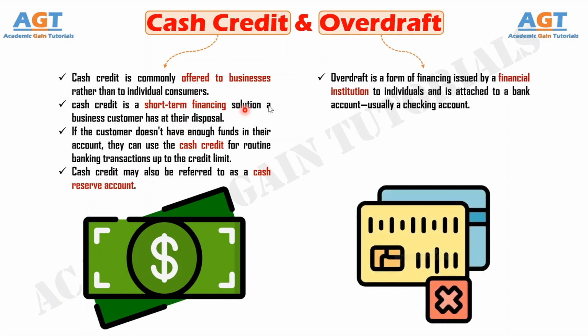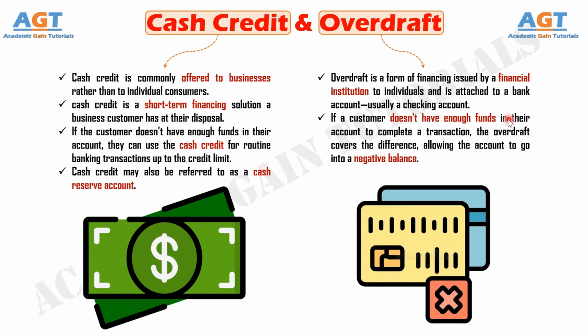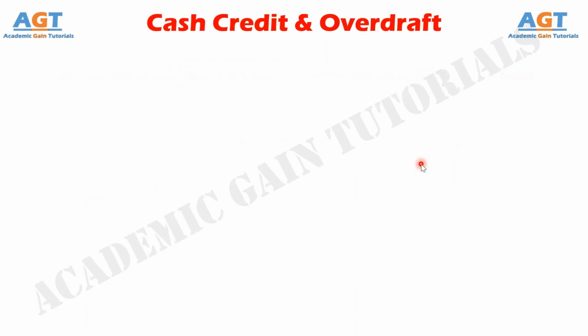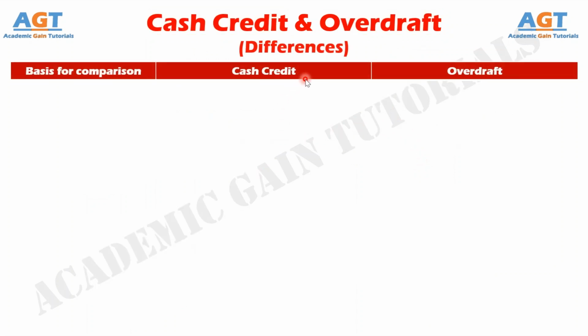On the other hand, overdraft is a form of financing issued by a financial institution to individuals and is attached to a bank account, usually a checking account. If a customer doesn't have enough funds in their account to complete a transaction, the overdraft covers the difference, allowing the account to go into a negative balance. So, let's look into the basic differences between cash credit and overdraft in a tabular form.